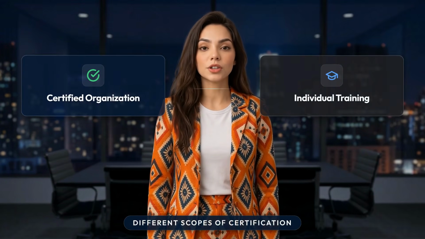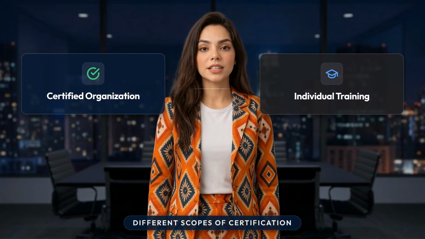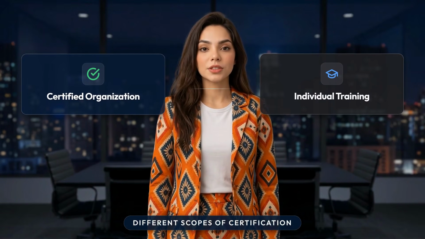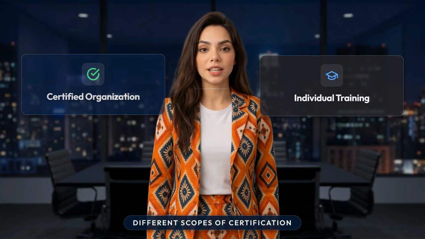Organizational certification must also be separated from individual certification. A company may receive an ISO 27001 certificate. An individual may complete lead auditor training, but that individual is not ISO 27001 certified like an organization.